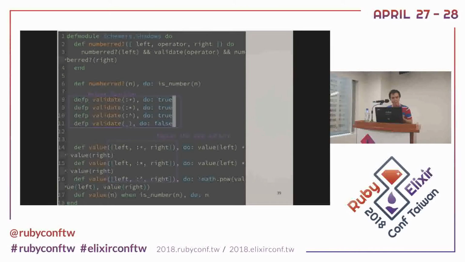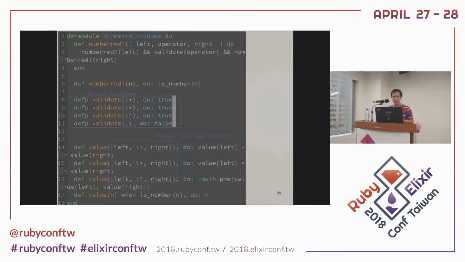But we go back to our first line, the numbers. There's a left side and the operator and the right side. So I want to ask, is it a number? Question mark, left side. If it is, we can do a pattern match, right? If it is a number like 5 or 2 or 3, then we return true.